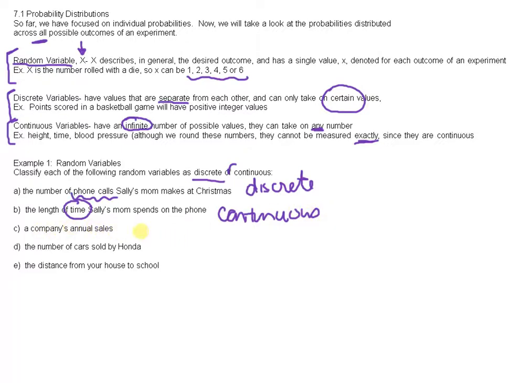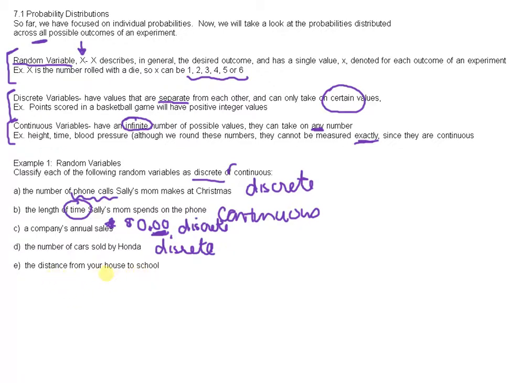Okay, a company's annual sales. So we know that money is measured in dollars. Okay, so it's always going to have two place values after the decimal. So this is going to be discrete. So even though this involves those fractions or those decimals, it's still discrete. Okay, number of cars sold by Honda. Again, this is going to be discrete. You can't sell half a car. You can't sell a quarter of a car. Okay, it's going to be 0, 1, 2, 3, 4, and so on.